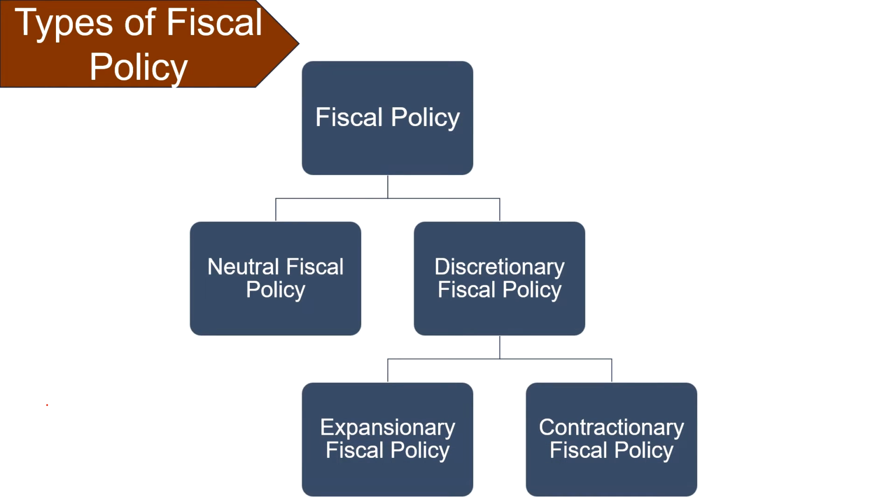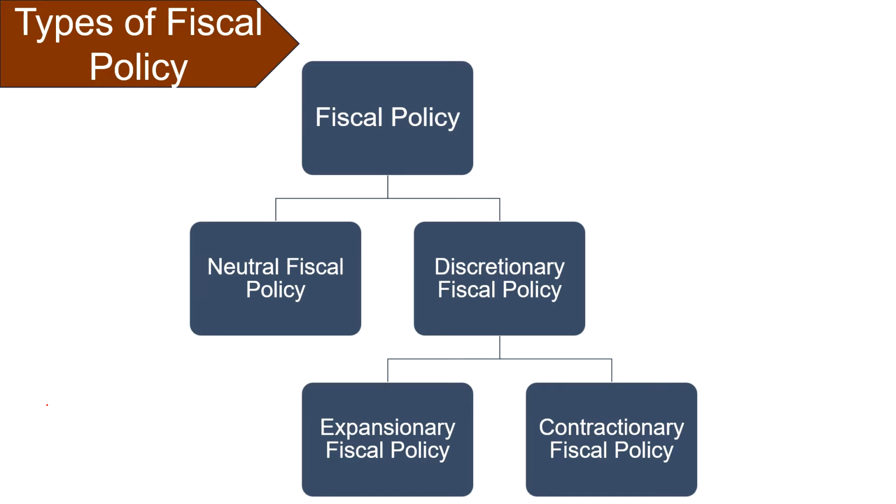Talking about the types of fiscal policy. There are two types of fiscal policy. These are neutral fiscal policy and discretionary fiscal policy. The discretionary fiscal policy is further subdivided into expansionary fiscal policy and contractionary fiscal policy. So we will talk about each of them one by one. Neutral fiscal policy. Fiscal policy is said to be neutral when the level of government spending in relation to tax revenues is stable over time. Discretionary fiscal policy. It refers to the government fiscal policy that alters government spending or taxes. Its objective is to expand or shrink the economy as needed.